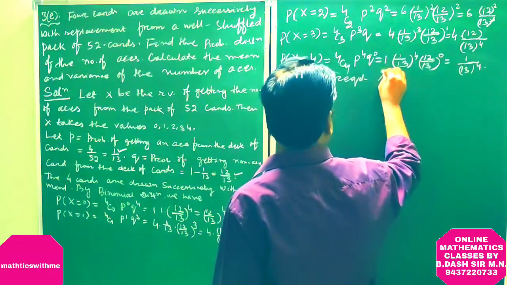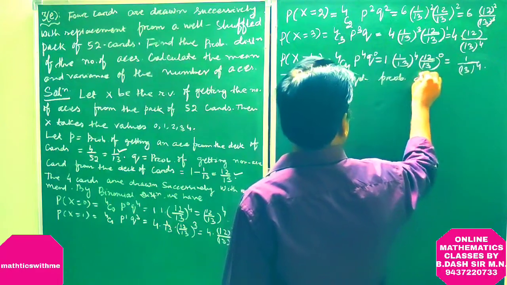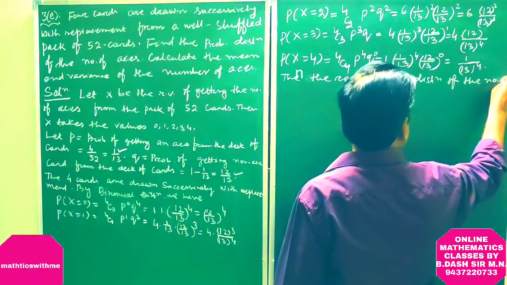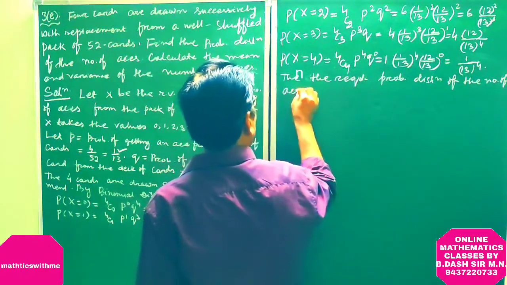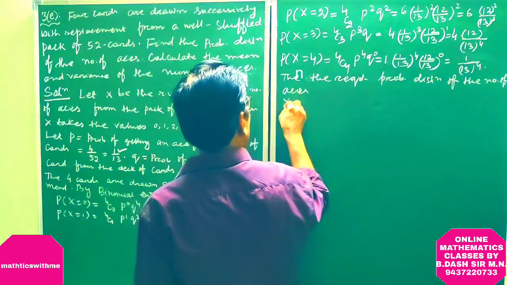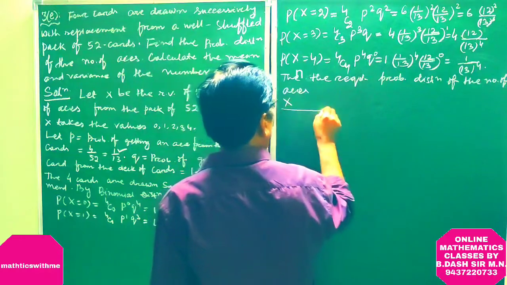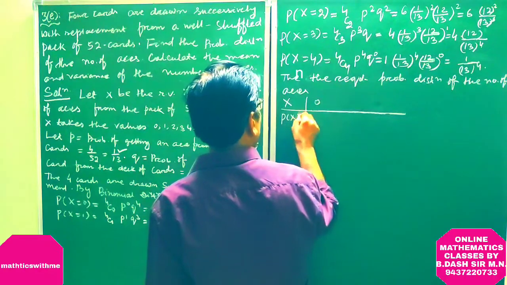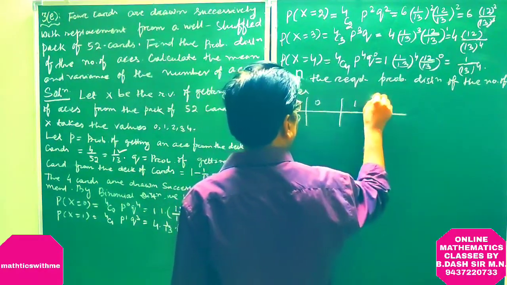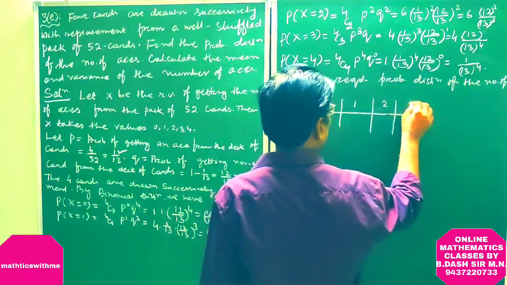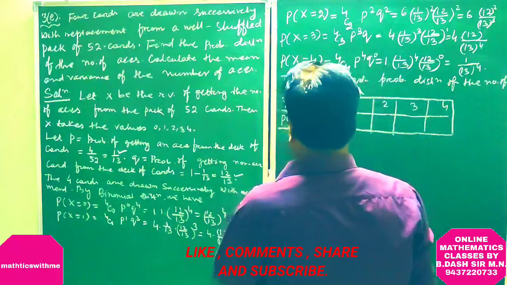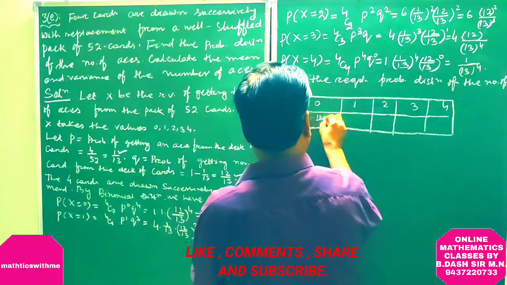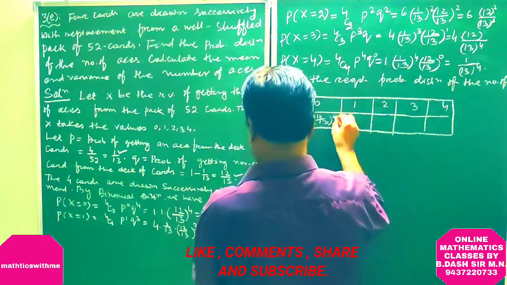Then the required probability distribution of the number of aces: X takes 0, 1, 2, 3, 4, and we give P of X. When X is equal to 0, this is 12 to the power 4 by 13 to the power 4.